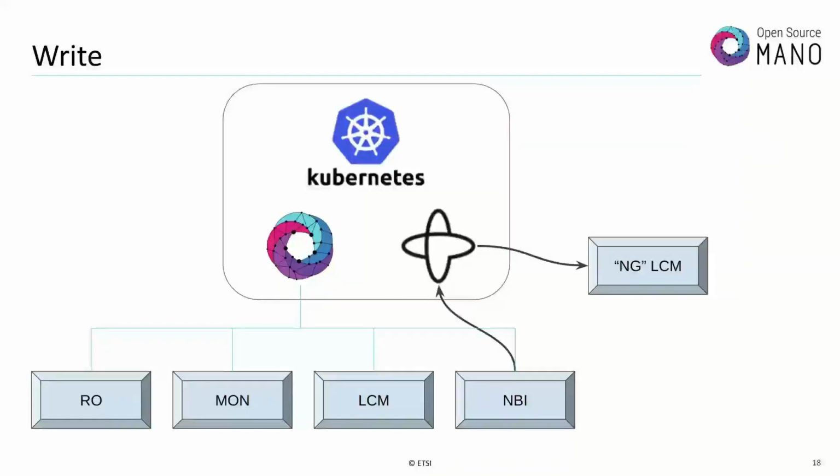Then we created what I'm calling right now our NG-LCM. This is probably not the direction we're going, but for the sake of reusing some of our infrastructure, we said we'll create an NG-LCM Docker container based off of the LCM code base, but with a different main. And that main is to connect to Temporal.